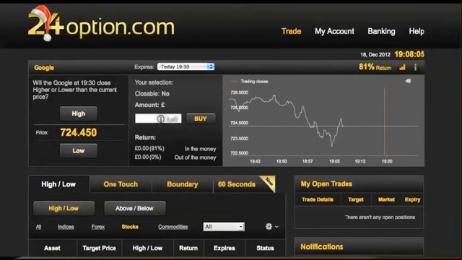Move along to the next box here, the amount that you want to invest. So let's say, for ease of numbers, £100. That's going to convert, if you're in the US, to your local currency, dollars. If you're in Europe, it's going to change to euros, but I'm in the UK, so it's pounds. If my trade is successful, once it expires, which is London time 7:30, then I would get £181 back from my investment, so 81%. If it's unsuccessful, so it falls out of the money, then I get 0.